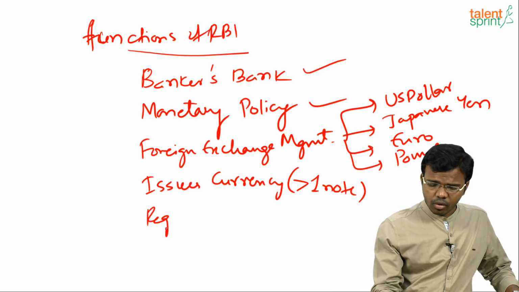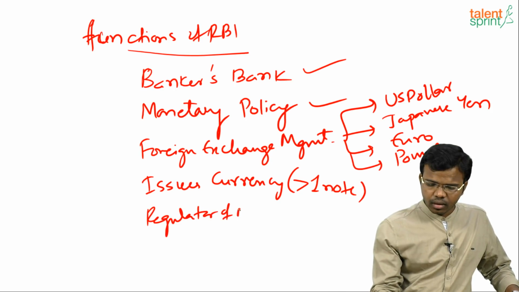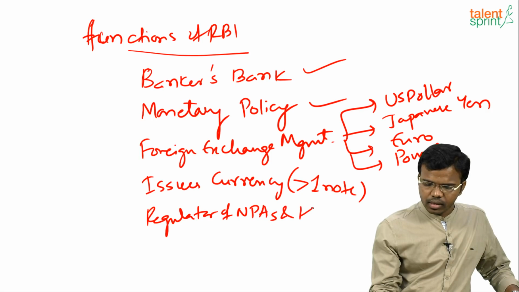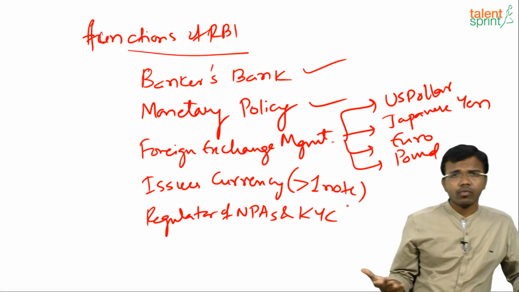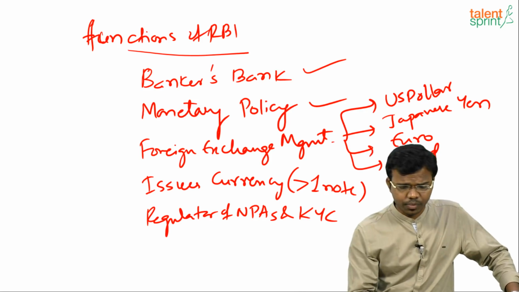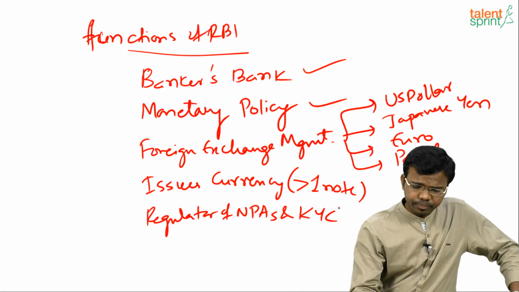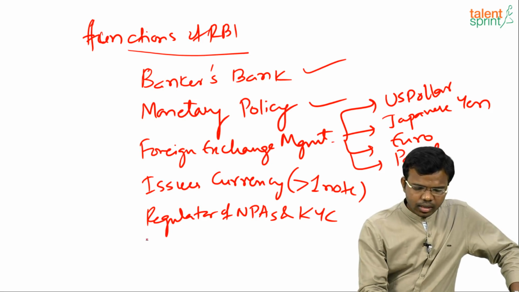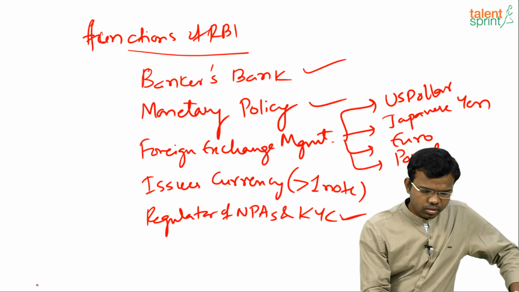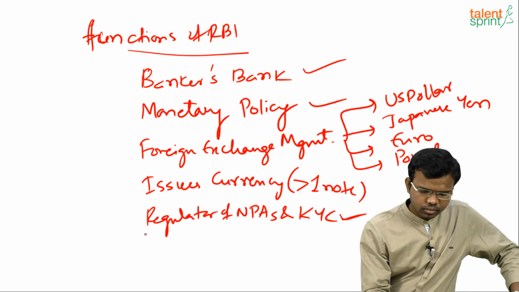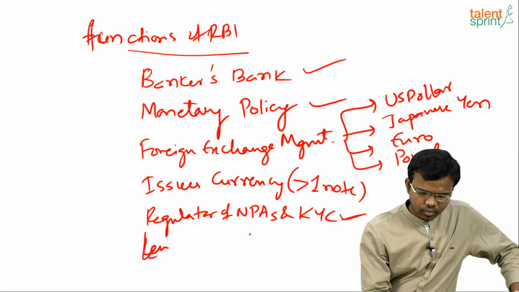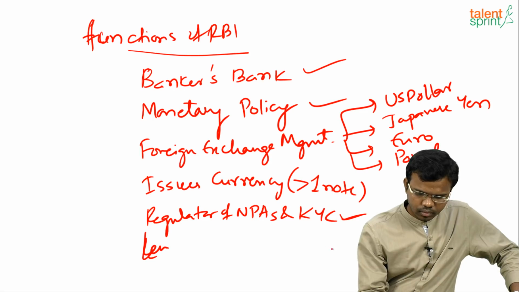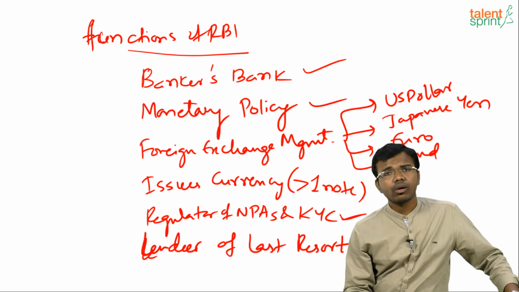It is a regulator of NPAs and KYC norms. NPAs means non-performing assets, and KYC means know your customer norms. Next, it is called the lender of last resort. Why is it called the lender of last resort?